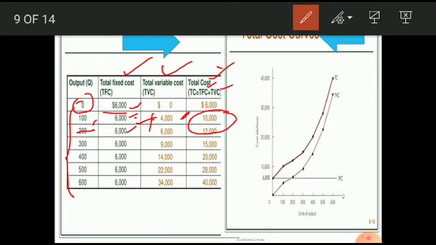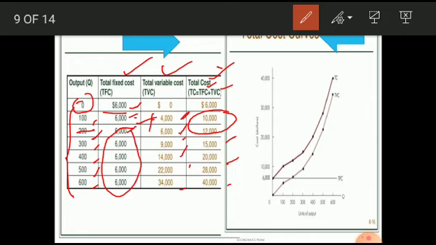Similarly, from 100 units to 200, 300, 400, 500, 600. As the firm goes on increasing the output, the fixed cost remains fixed, whereas the variable cost goes on increasing. So as total variable cost goes on increasing, we'll find the total cost also increases.